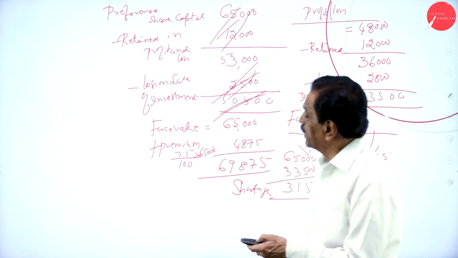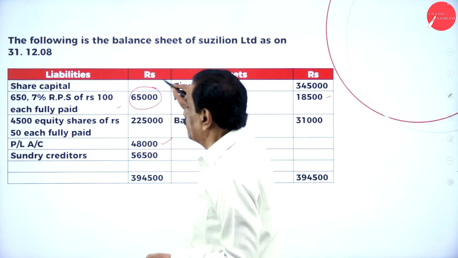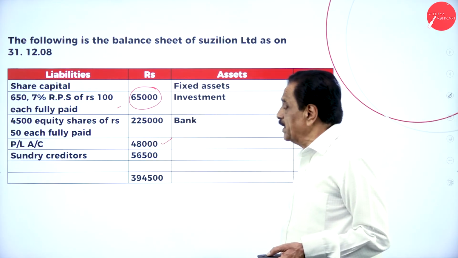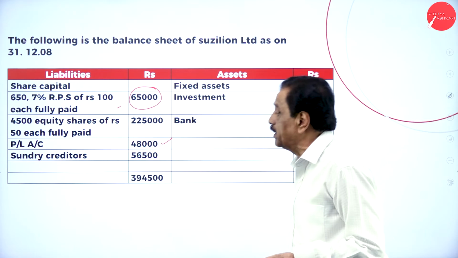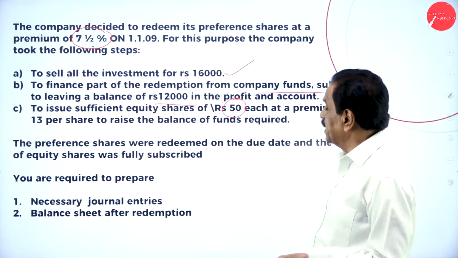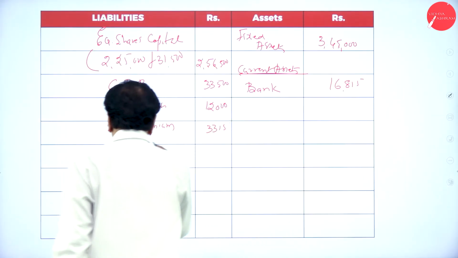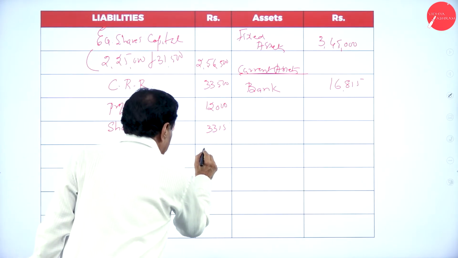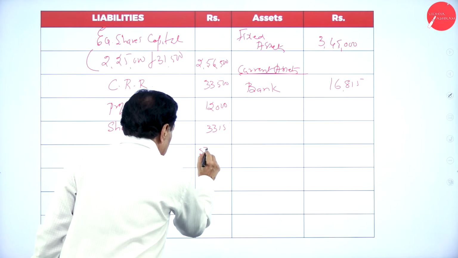Which are the items you have taken. So 65 has gone. Here you got the P&L account. You have retained the premium. 12,000 only retained. Creditors 56,500.